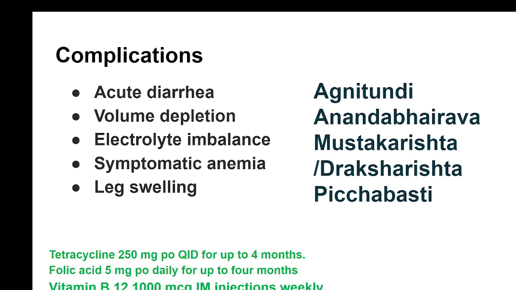But what I have observed is that Agnisundi, Andhapere, Mustakarista or Draksharista given for a considerably long period can resolve the symptoms much better than tetracycline, and the clinical improvement will be quite significant. In very severe cases, Pichabasti also can be quite useful.